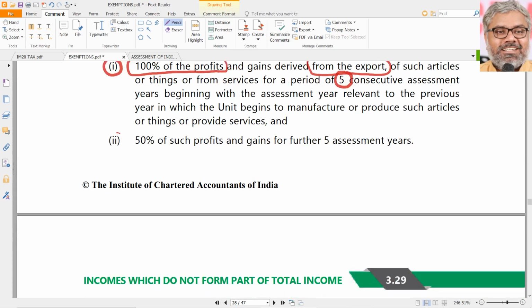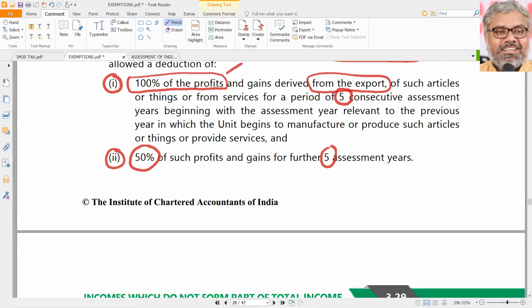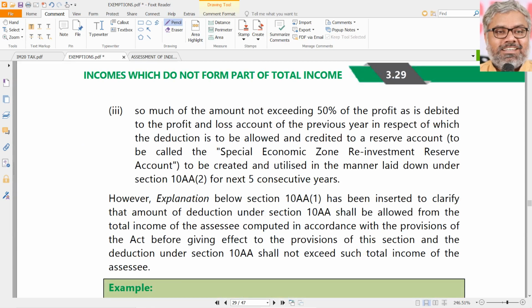Story is not over. After that, for another 5 years, 50% of such profits and gains are exempted. Half of them are exempted directly. So first 5 years, 100% of the profits. Next 5 years, 50% of the profits. Still the story is not over. Another 5 years is there. Next 5 consecutive years, 50% of the profits will be given as exemption, but there is a condition. What is the condition?